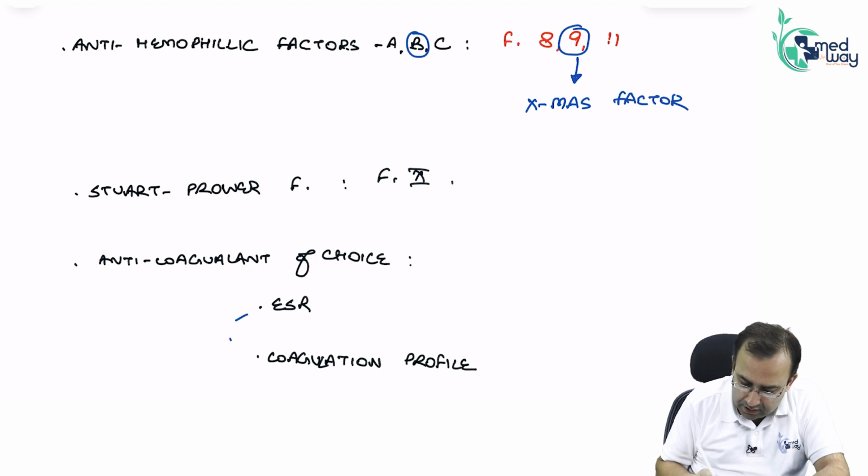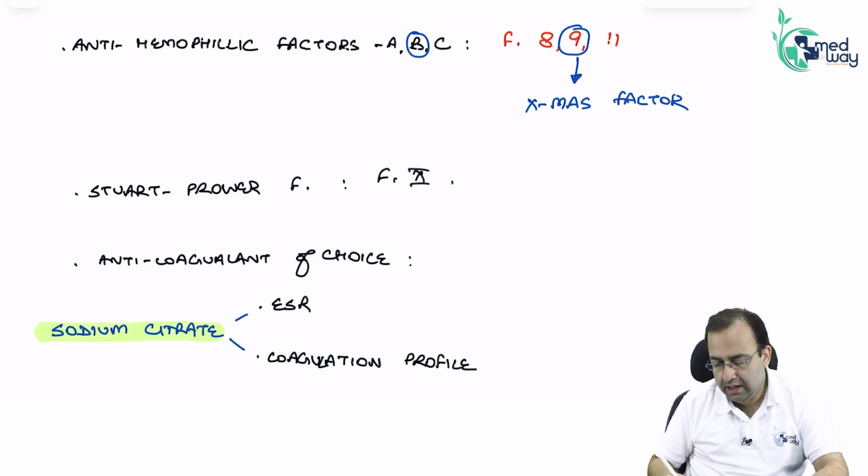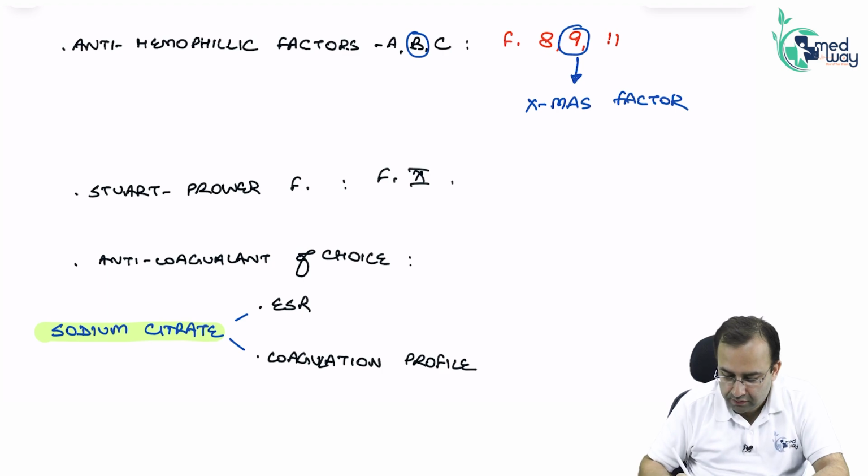Anticoagulant of choice is sodium citrate. It is important. So let me rephrase. Sodium citrate is the anticoagulant of choice for both ESR and coagulation profile.